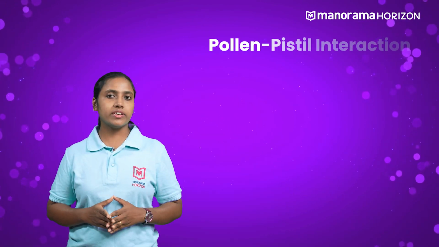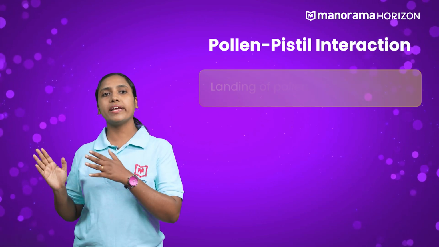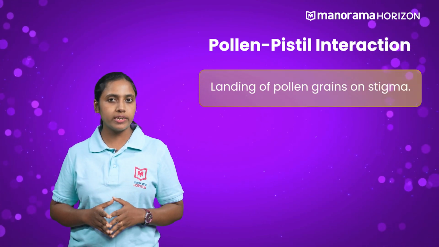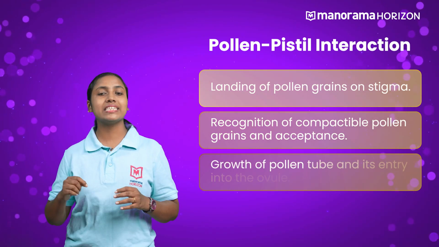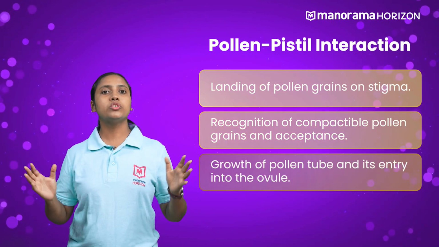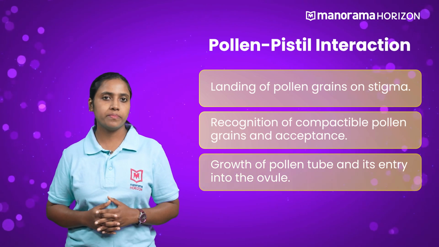The series of events starting with the landing of pollen grains on the stigma, followed by recognition of compatible pollen grains, their acceptance, growth of pollen tube and its entry into the ovule together constitute the pollen-pistil interaction.